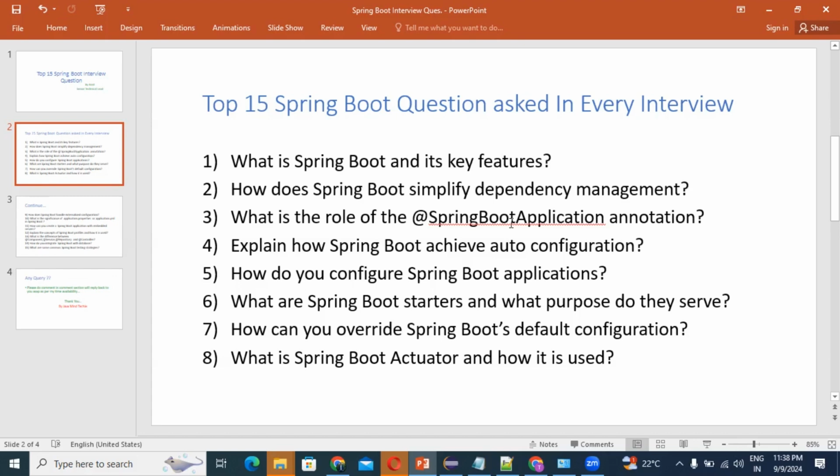spring-boot-starter-mail, spring-boot-starter-security, spring-boot-starter-actuator, spring-boot-starter-webflux. Generally we use webflux for reactive programming. So these are all dependency management. Spring provides starter poms to simplify Maven or Gradle configuration. You are going to use Maven or Gradle configuration, so such starter poms you may use.